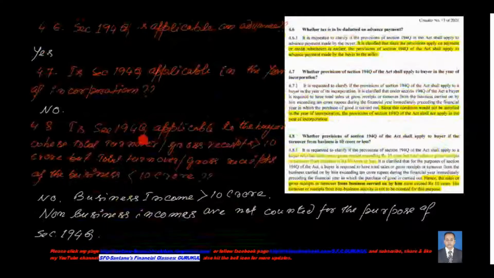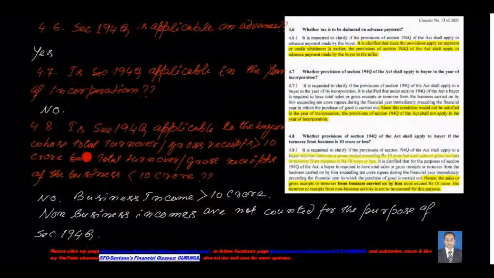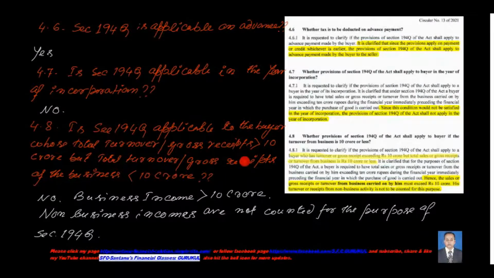Now, is section 194Q applicable to a buyer whose total turnover or gross receipts are more than 10 crores, but whose gross receipts from business income are less than 10 crores? This is one of the vital questions. Many businesses have many incomes. Some incomes are business incomes, some incomes are non-business incomes.